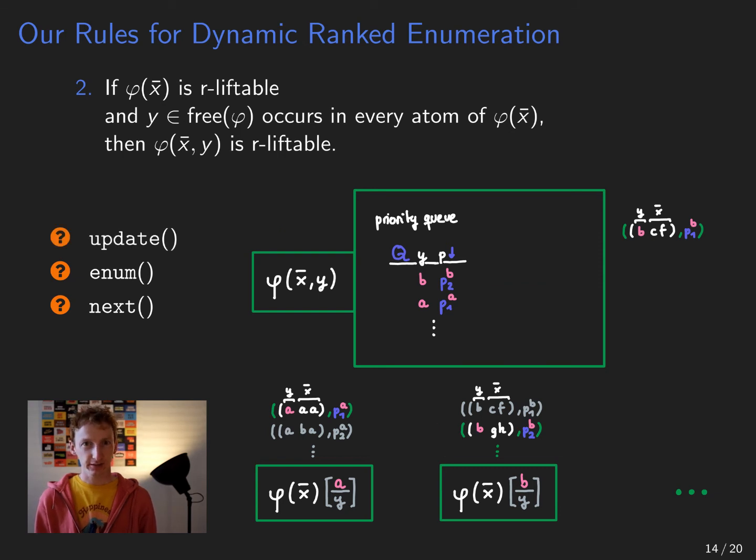Alright, because the length of the queue is bounded by the number of constants that appear in the database, updating a single entry in the queue is possible in logarithmic time. And calling next or update on the child instances is also possible in logarithmic time because the query with output variables x is R-liftable. And we only need to do this a constant number of children per call. So we get logarithmic updates and logarithmic delay for this algorithm.